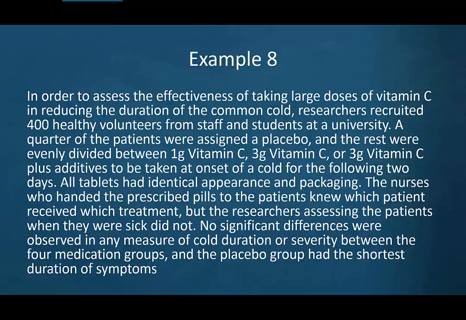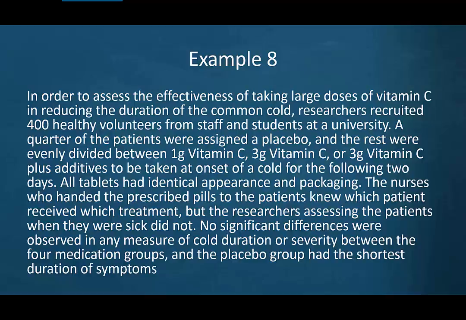Example 8. In order to assess the effectiveness of taking large doses of vitamin C and reducing the duration of the common cold, researchers recruited 400 healthy volunteers from staff and students at the university. A quarter of the patients were assigned a placebo. The rest were evenly divided between 1 gram of vitamin C, 3 grams of vitamin C, or 3 grams of vitamin C plus additives to be taken at the onset of a cold for the following 2 days. All tablets had identical appearance and packaging. The nurses who handed the prescribed pills to the patients knew which patients received which treatment, but the researchers assessing the patients when they were sick did not.